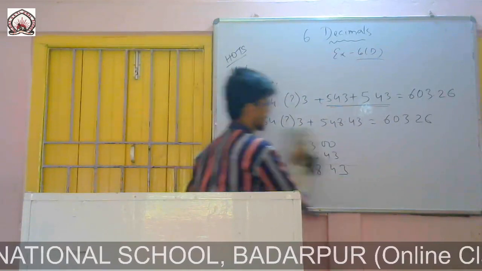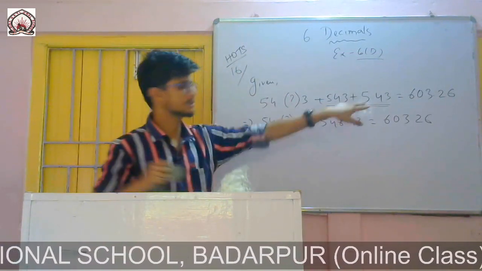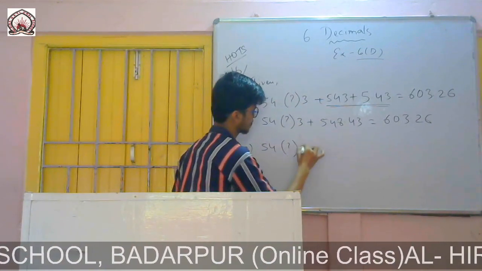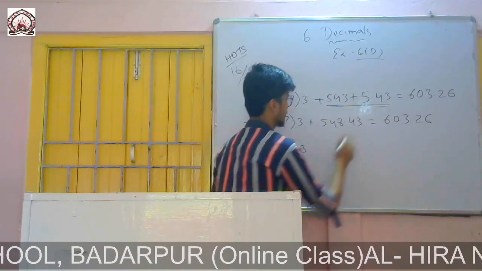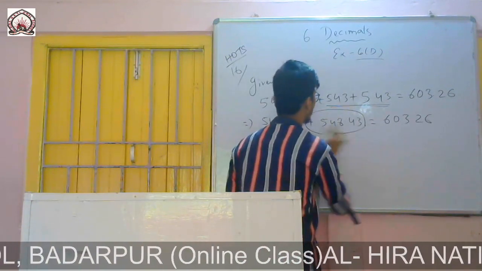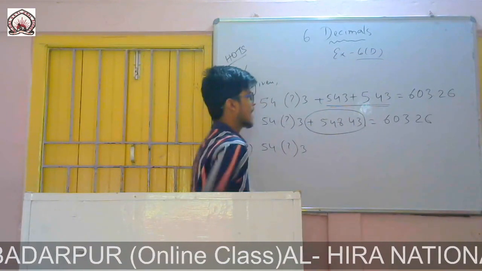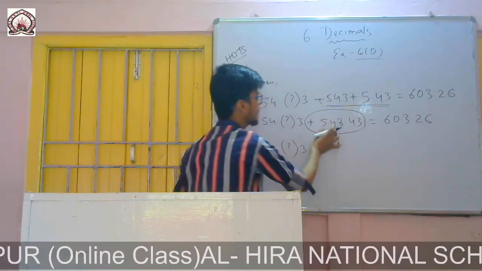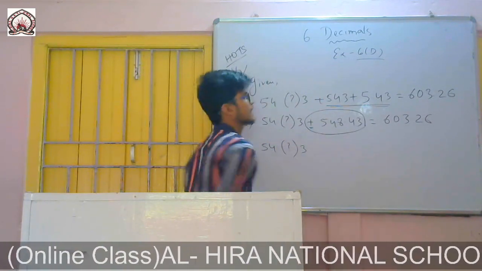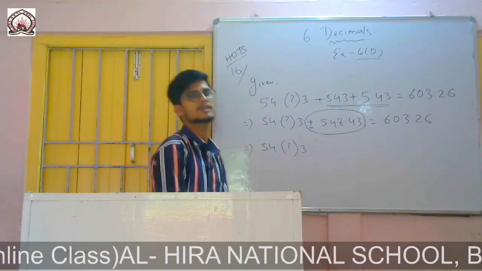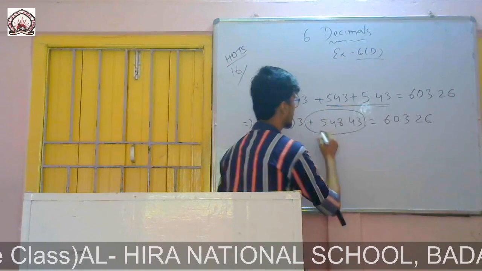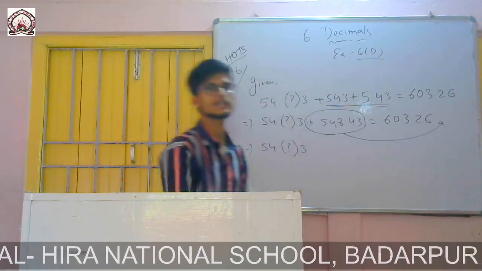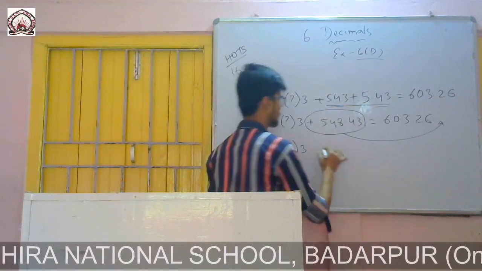Now I will transpose this one from this side to that side. So 54.?3, you keep it here, plus 548.43. I will change the side. This is one side of the equals sign, and this is the other side. If I change the side, if the sign is plus, then it will be minus. If the sign is minus, then it will be plus. So I am changing side, bringing it here: plus 548.43 will be minus 548.43.